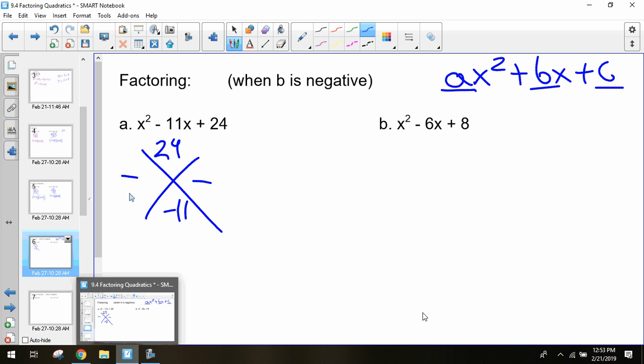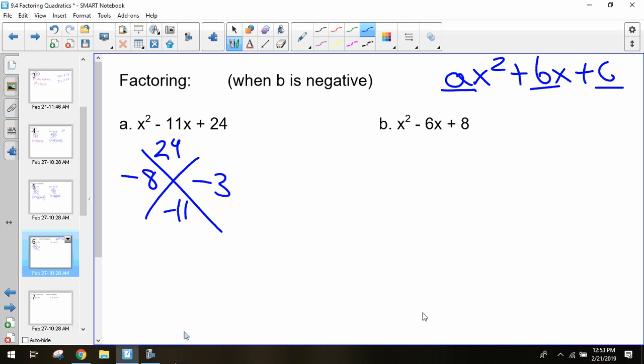Negative 8 and negative 3. Good job. So my solution would be x minus 8, x minus 3. So if my b is negative, I'm going to get two negative answers. If my b was positive, I got two positive answers.